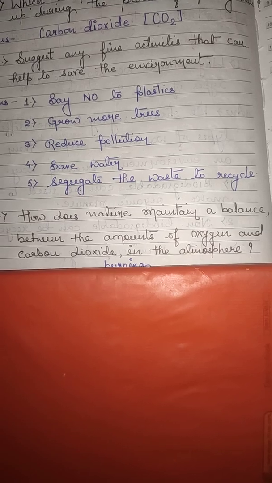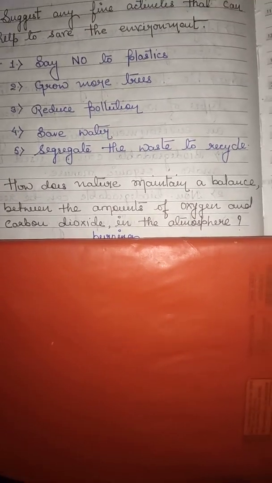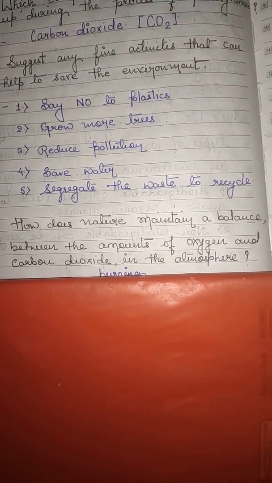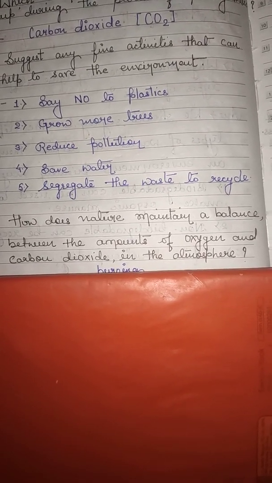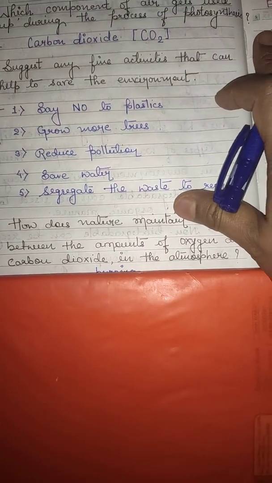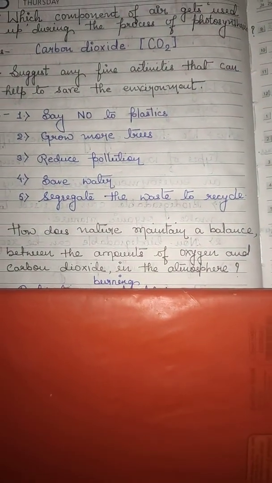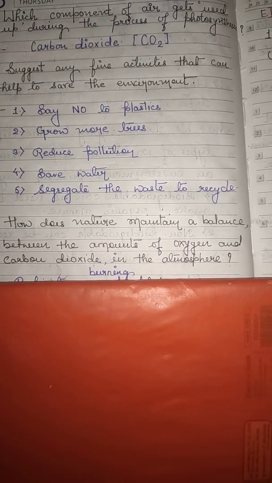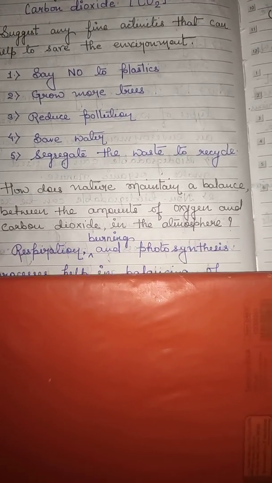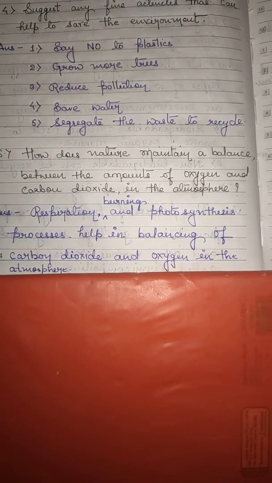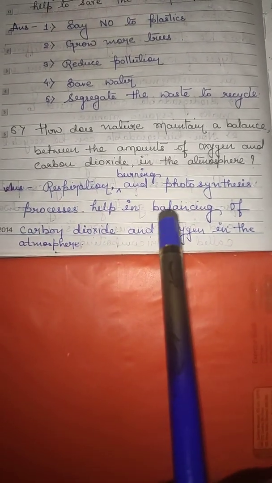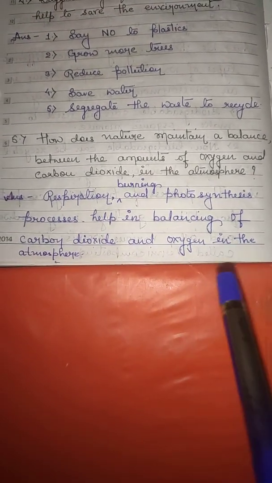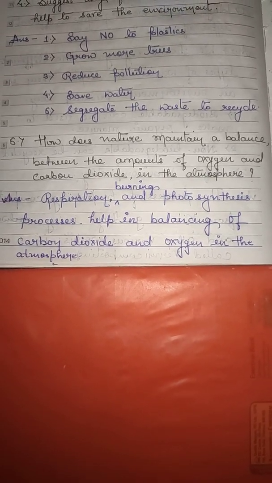Clear to you? So two main processes are there. One is photosynthesis, another one is respiration. In addition to these two processes, one more is there. It is burning. Burning means combustion. Combustion also adds some carbon dioxide to nature. So how will we write the answer? Respiration, burning and photosynthesis. These are the processes which help in balancing carbon dioxide and oxygen in the atmosphere. Clear? Now, section E. Section E is answer these questions.